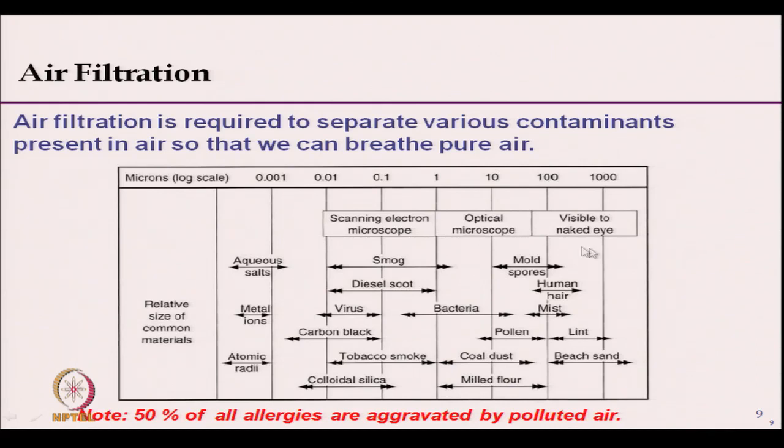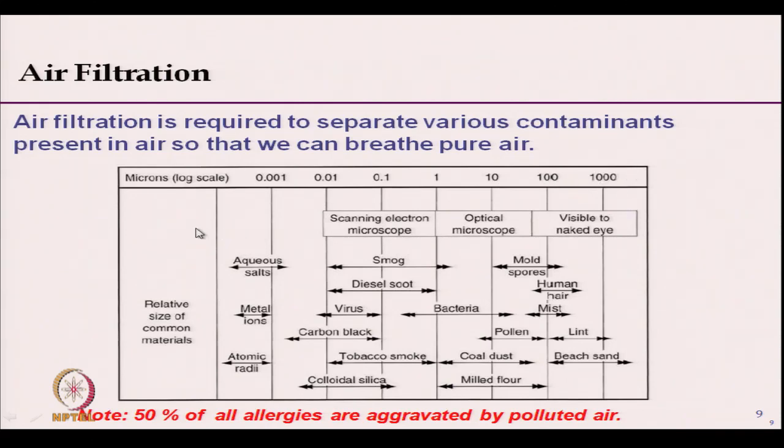If you see this row at the top, it shows the particle size in microns. This is 0.001 micron, that means one thousandth of a micron, and similarly 0.01, 0.1, 1, 10, 100 and 1000 micron.